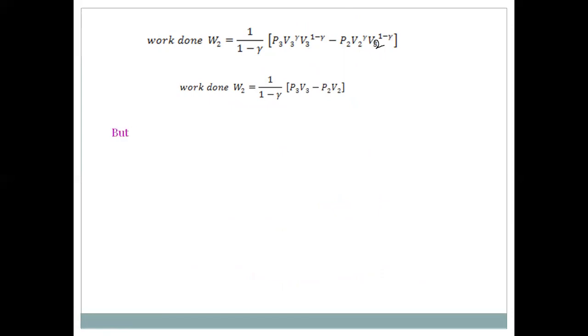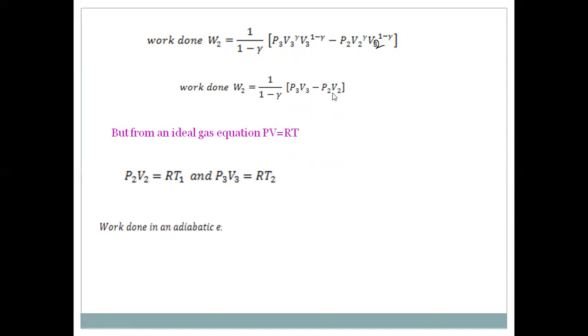But we know from the ideal gas equation, PV is equal to RT. In the case of point B, P2 V2 is equal to RT1. And at point C in the PV diagram, P3 V3 is equal to RT2. These values, when substituted into this equation, that is W2 is equal to 1 by 1 minus gamma into RT2 minus RT1.